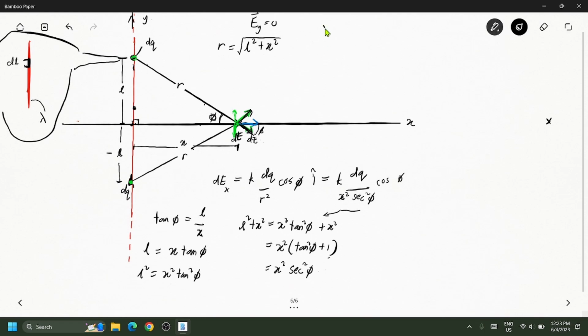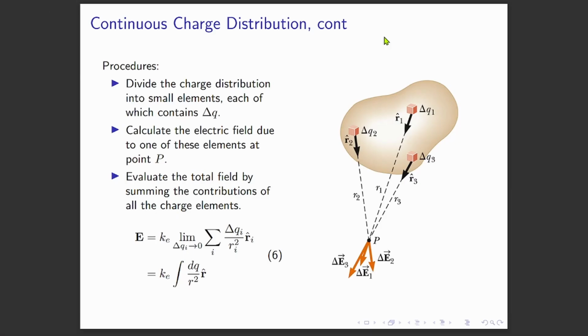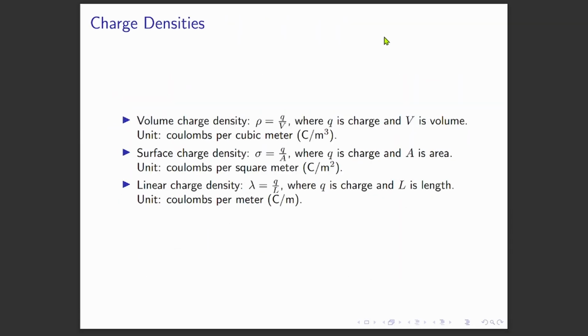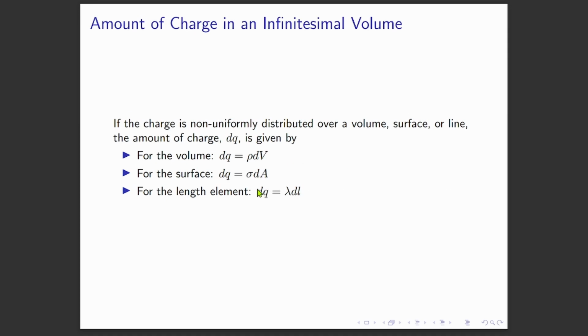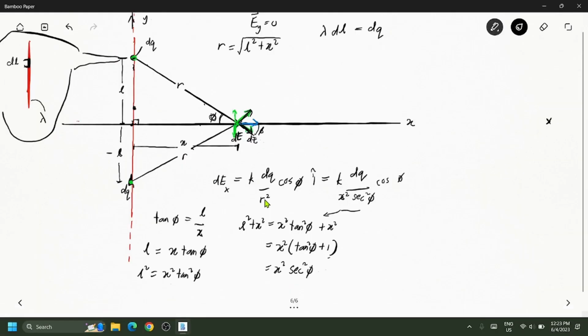So we have lambda dl equals dq. I'm using the infinitesimal version of the charge density here, and replacing it here.